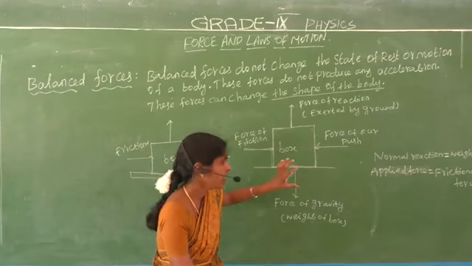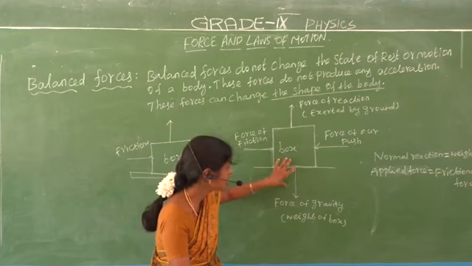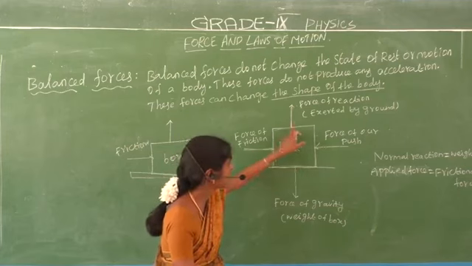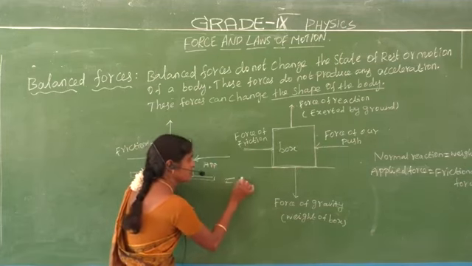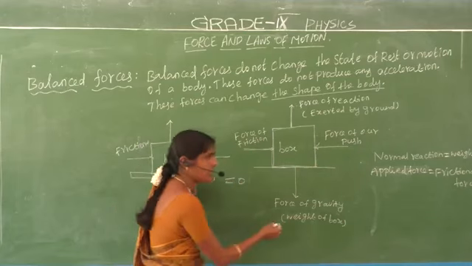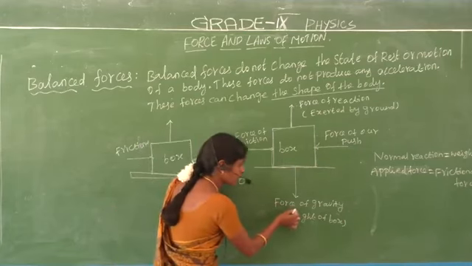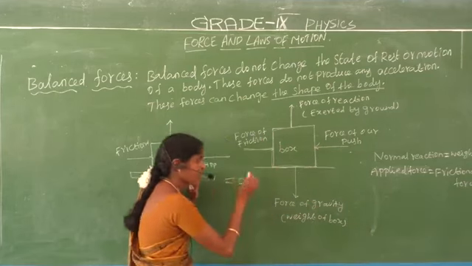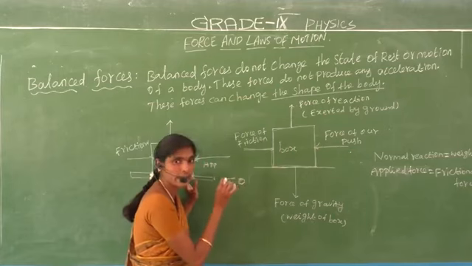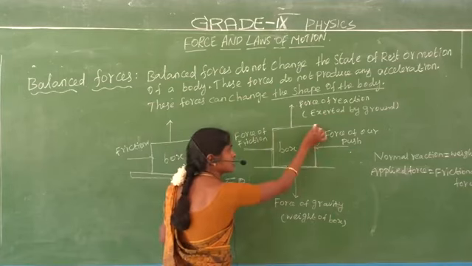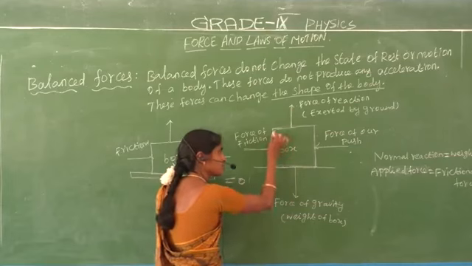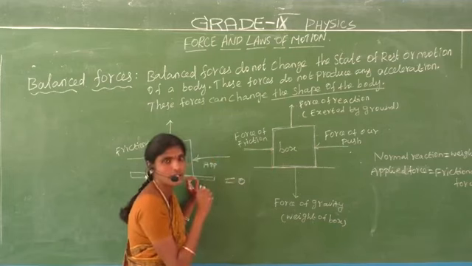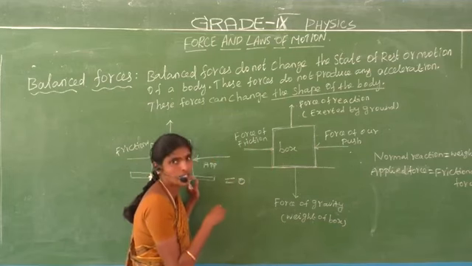Okay, in this box is a uniform motion. All the resultant forces equal to 0. What are all the resultant forces? Force of gravity, force of friction, force of reaction, force of our push equal to 0. When a force is given to a stationary object, the forces are equal to 0.